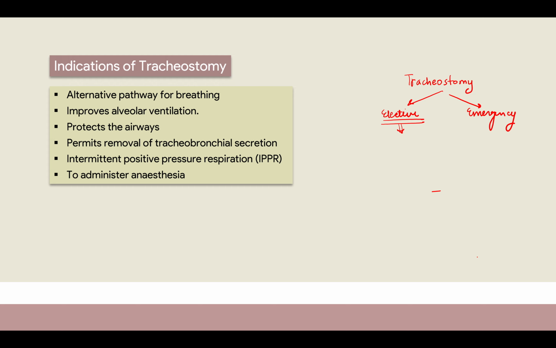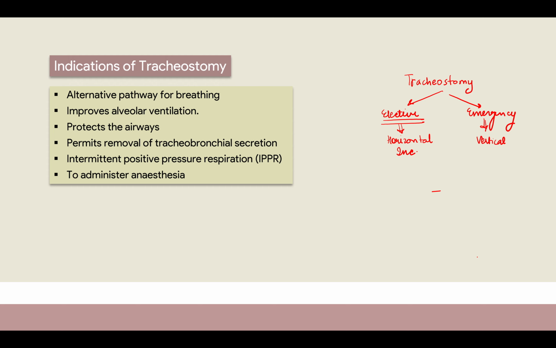Okay, so in an elective tracheostomy, we take a horizontal incision. Why? Because these are your Langer's lines, so we take the incision accordingly. The horizontal incision is cosmetically better, right? So that is why we do a horizontal incision in an elective tracheostomy. In an emergency we can do a vertical one because it is easier, as we'll do it like this and be able to open it nicely, right?